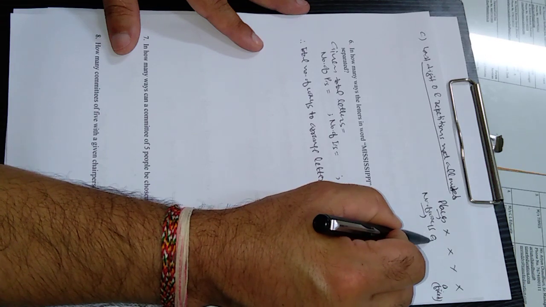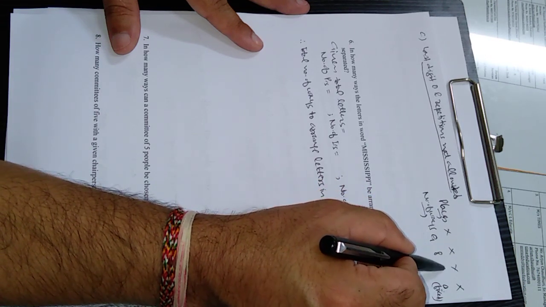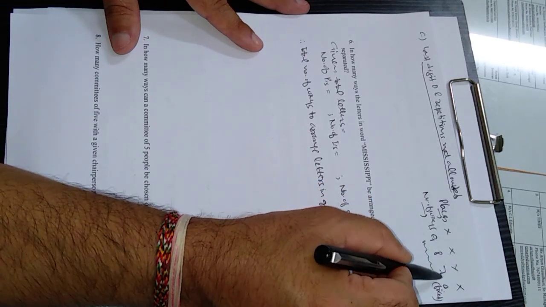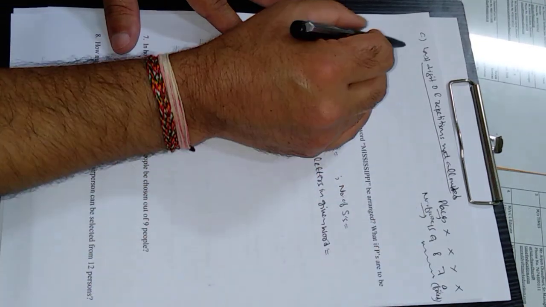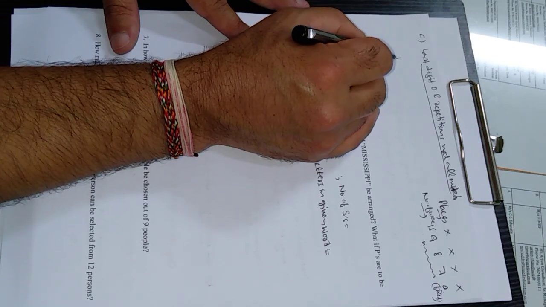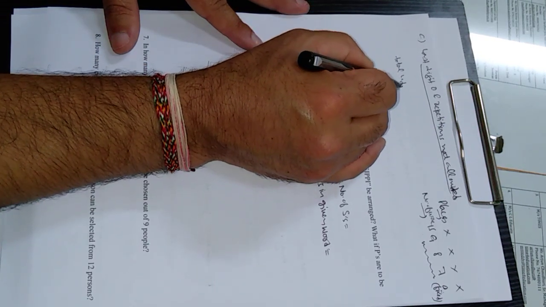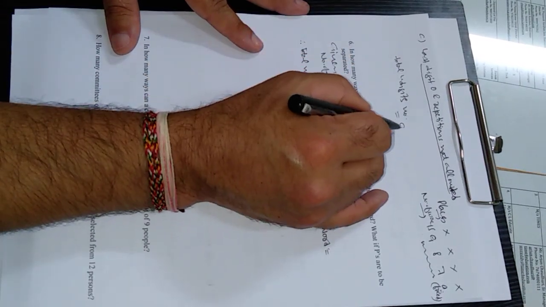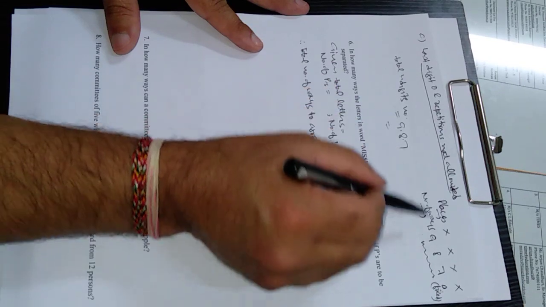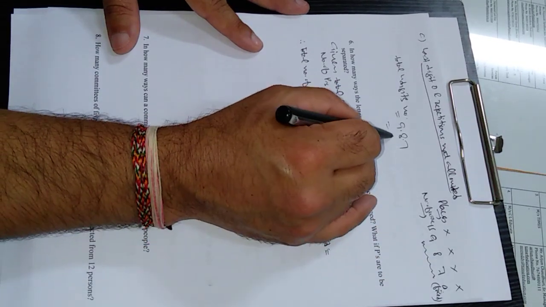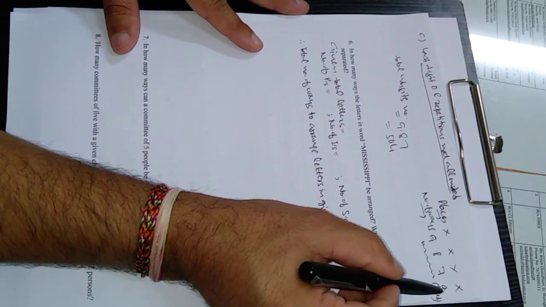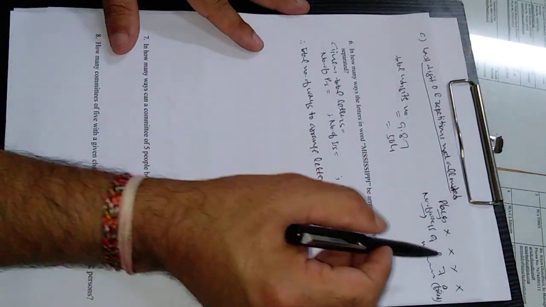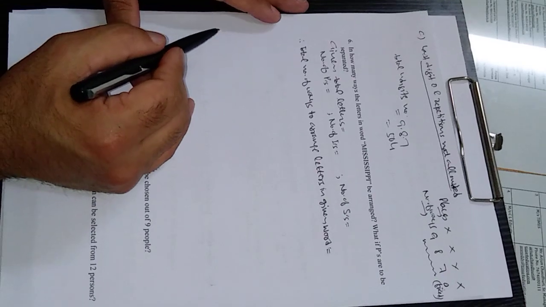This place can be filled in 9 ways. This place can be filled in 8 ways. This place can be filled in 7 ways. So must remember, we are filling only the first 3 places. The last place is fixed. Therefore, by the fundamental principle of counting, total 4 digit numbers is equal to 9 × 8 × 7. Multiply only the first 3 numbers, which will come out to be 504. Don't multiply 0 here because 0 is fixed. We are not filling it. It's already fixed. We are filling only the first 3 places.